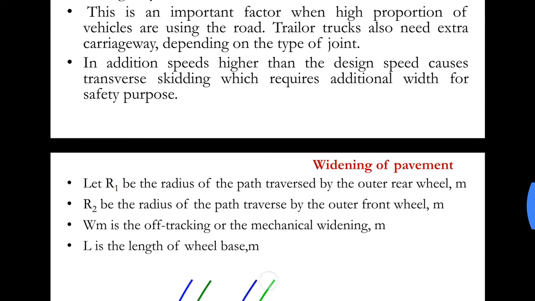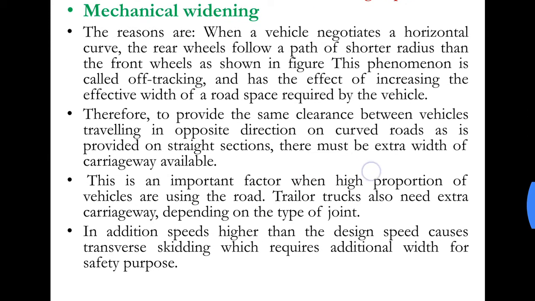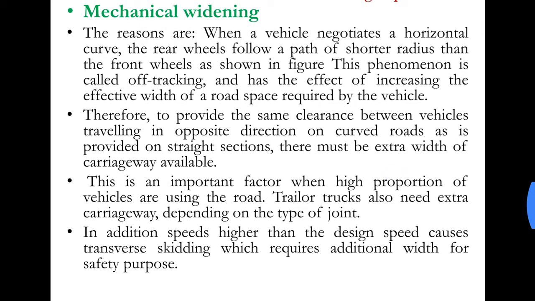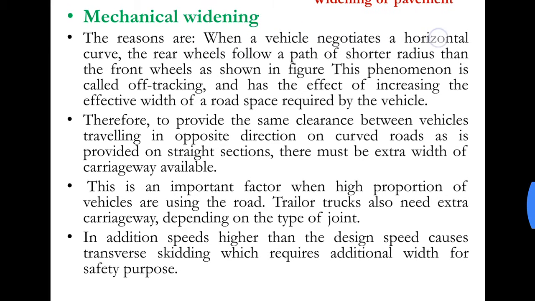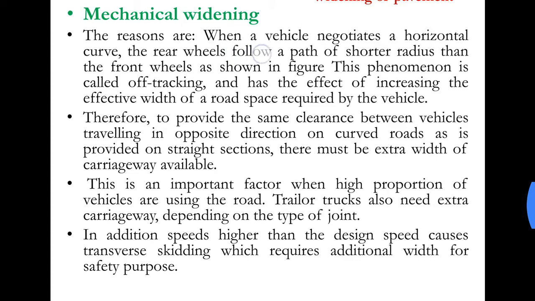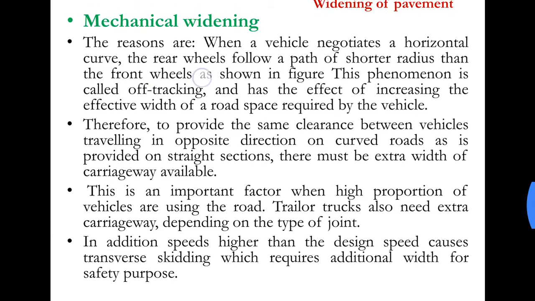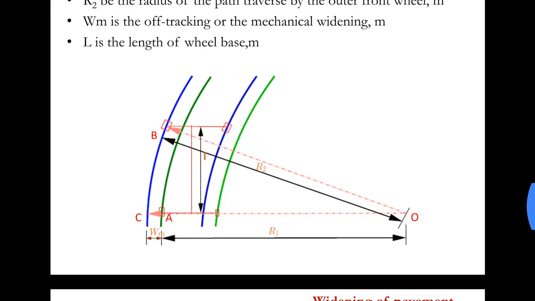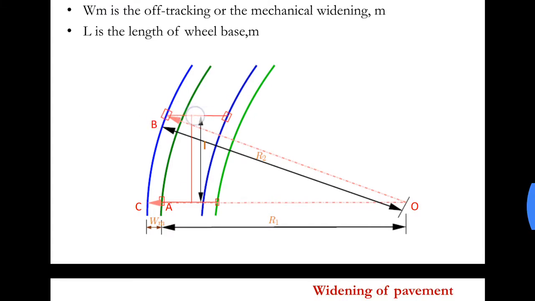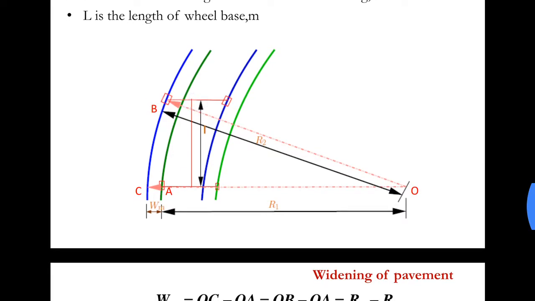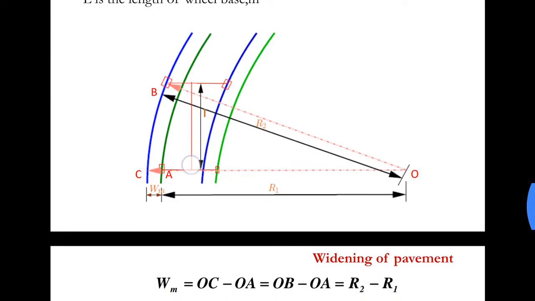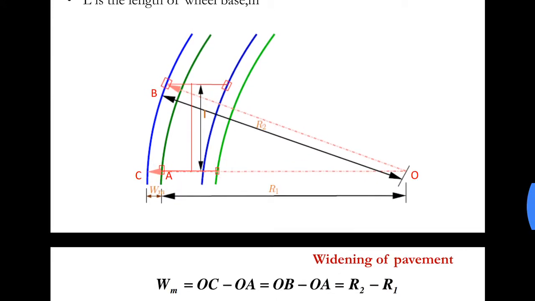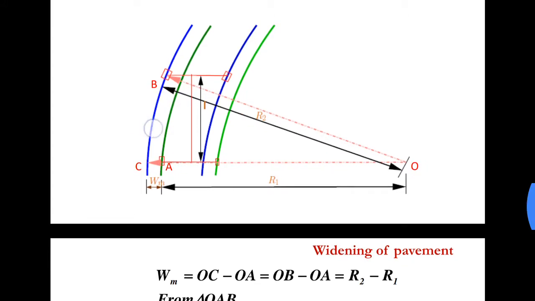Now let us look at the conditions that cause mechanical widening. The reasons for mechanical widening are: when a vehicle negotiates a horizontal curve, the rear wheels follow a path of shorter radius than the front wheels as shown in the figure. Here you can see this is the front axle, and the blue lines indicate the path traced by the outer wheel, and the green is the path traced by the inner rear wheel.